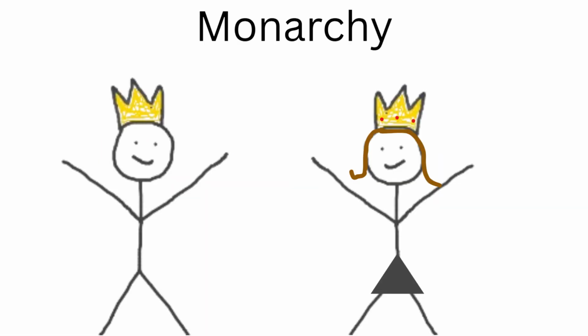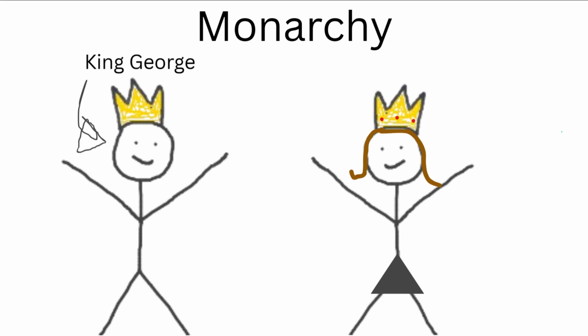Monarchy. Rule by a single individual, often a king or queen, with varying levels of authority. Just like England during the times of colonization. People like King George III.